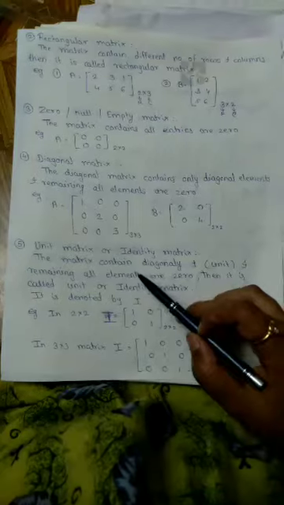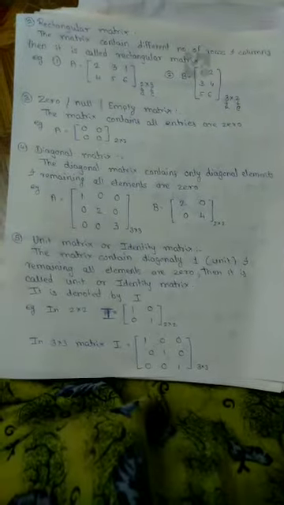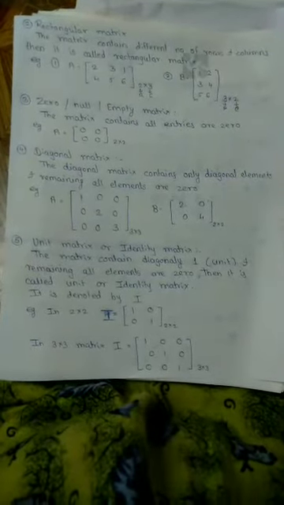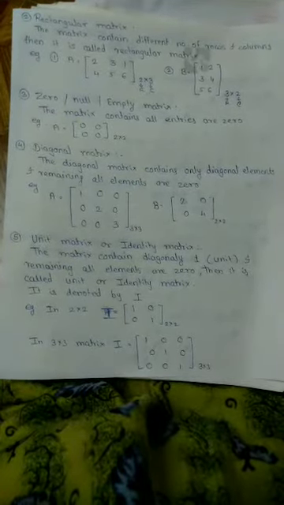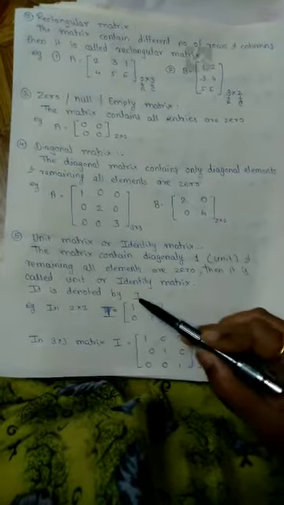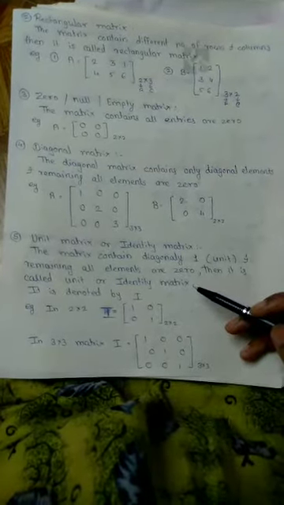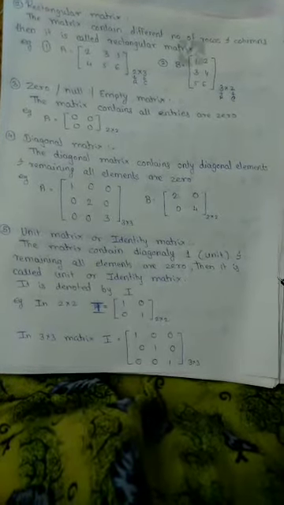Now the next most important matrix is the unit matrix or identity matrix, and this is the most important type. If the matrix contains 1 on the diagonal, where 1 means unit, and all remaining elements are 0, then it is called a unit matrix or identity matrix, and it is denoted by capital I. So the identity matrix is always denoted by capital I. In future, whenever we are solving problems based on matrices and capital I is given, this capital I is nothing but the unit matrix.